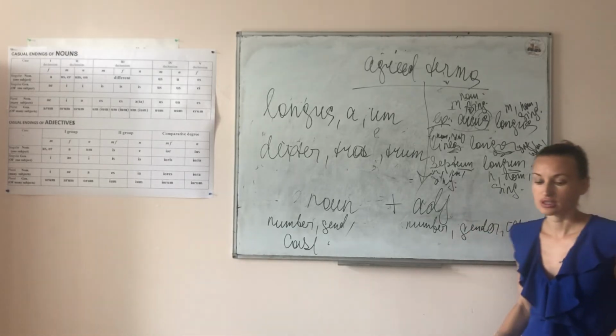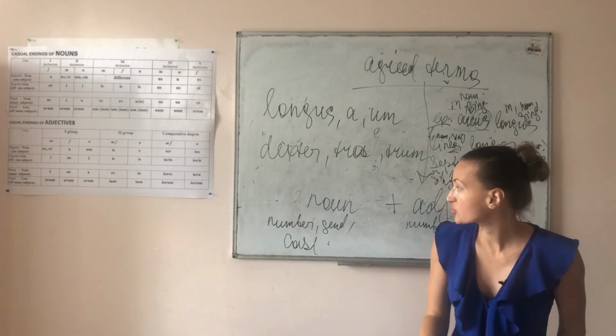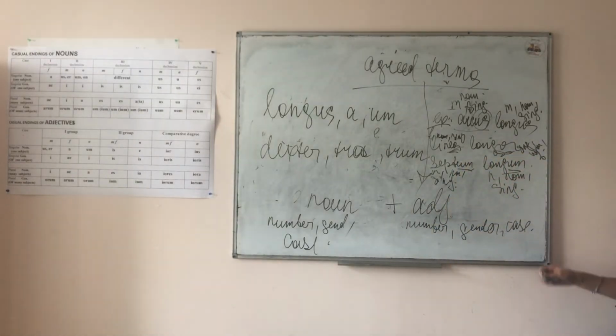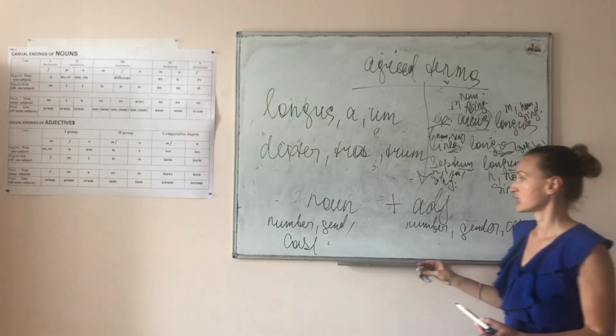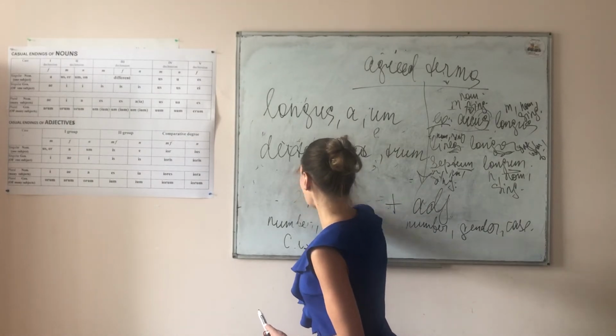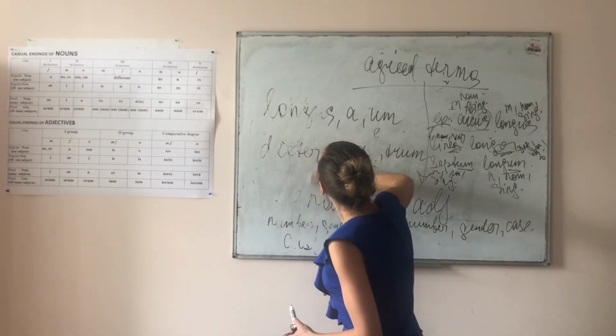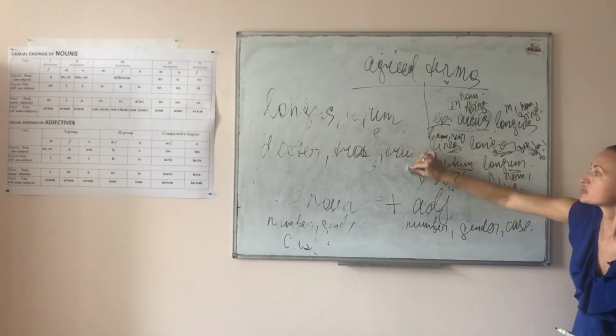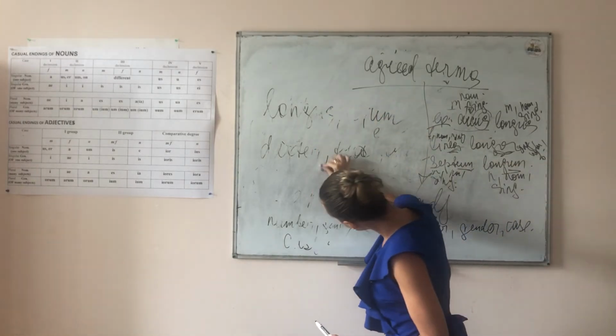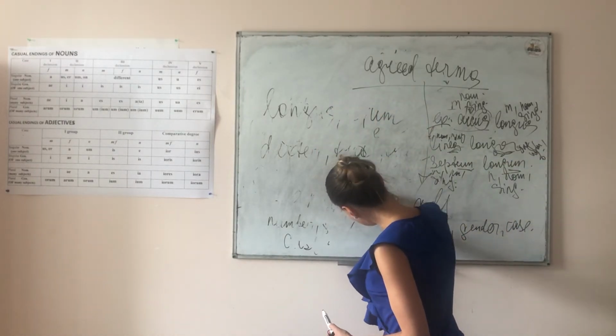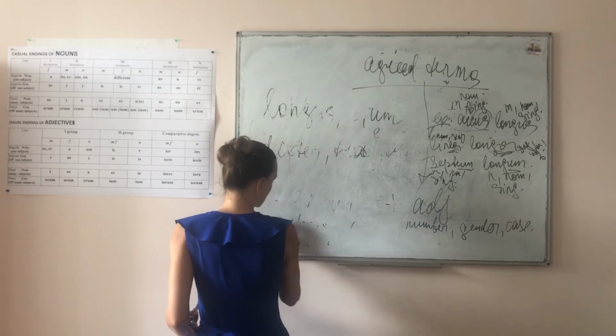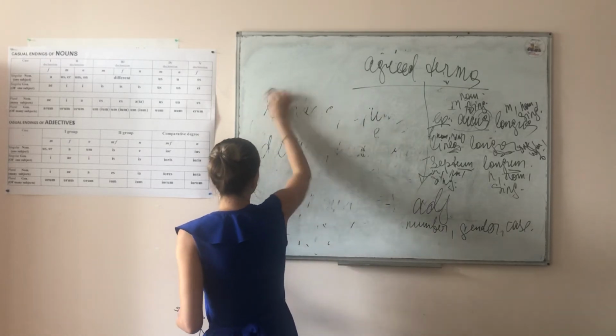It's a rule which shows the agreement of the terms in all cases. For example, if the noun is in the genitive case, we are supposed to change the adjective also into the genitive case.